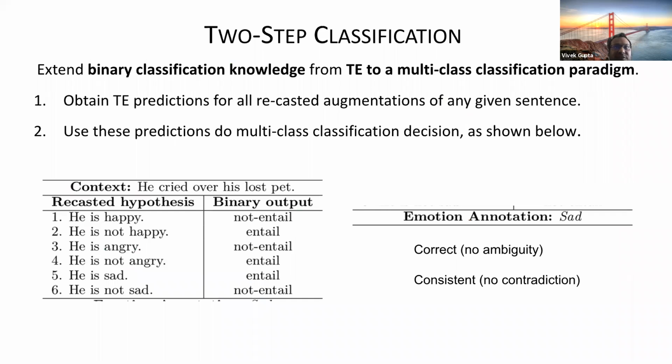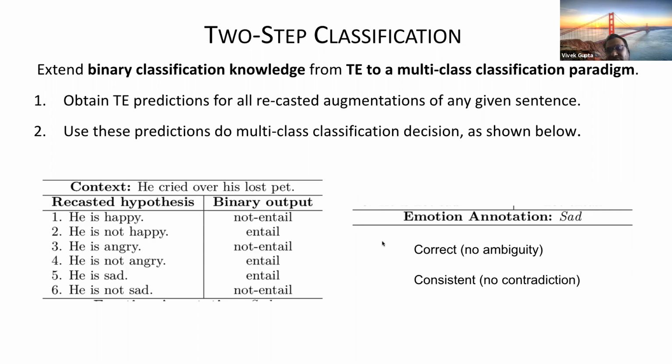There is one more thing we can do: can I take all these predictions from the same context and use them to predict the original label? Sorry about the editing, it's not very clean. I did it in the morning only. For example, the context is "he cried over his lost pet", and I tried a bunch of hypotheses, all generated from the label set, and I got a bunch of predictions. Let's say not entail, entail, not entail, entail, entail, not entail.